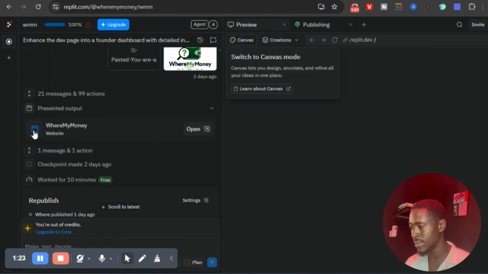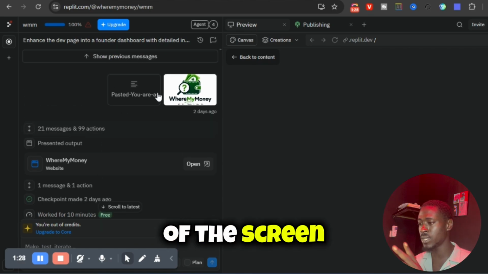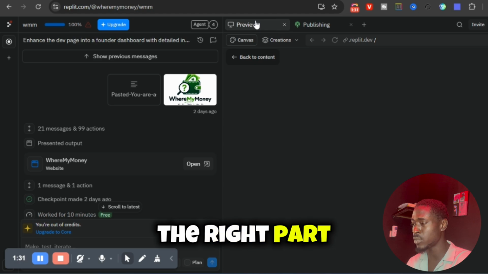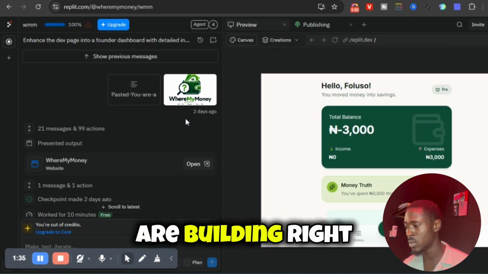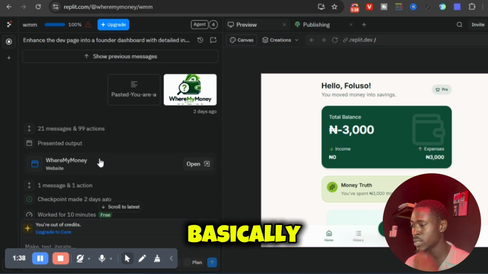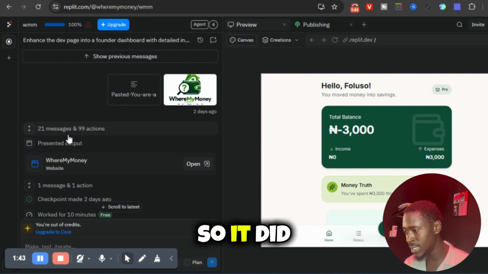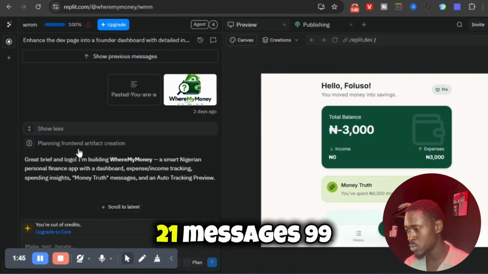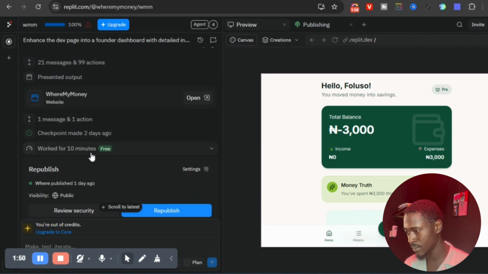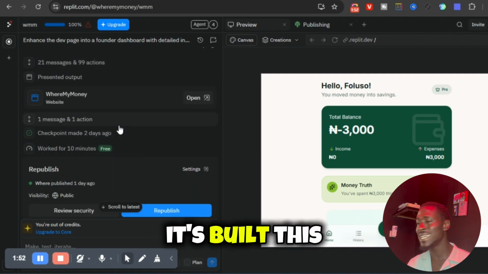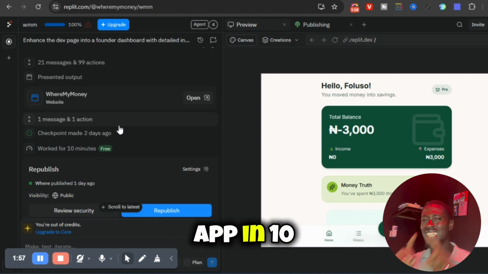Also keep in mind the left part of the screen is where you are really building, while the right part of the screen is just where Replit displays what you are building, so you can test it basically. So with the first prompt done, let's take a look. It did all of this: 21 messages, 99 actions in how many minutes? In 10 minutes. It built the first working MVP of this app in 10 minutes.